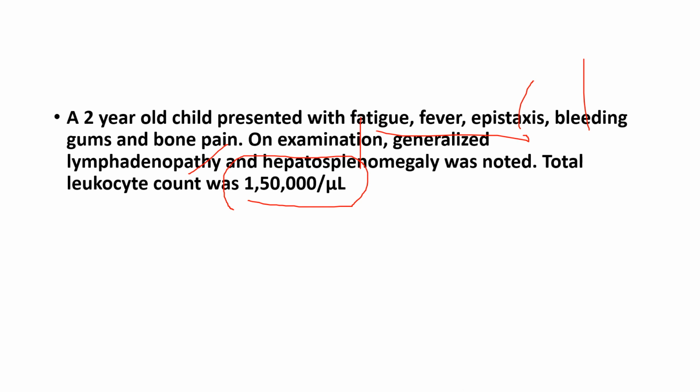So see the count, see the age. So here also they have given hepatosplenomegaly, but that doesn't mean that this is CML. Because all the other things, they don't match, but you have epistaxis and bleeding as well. So this is definitely acute leukemia, and based on the age, it is acute lymphoblastic leukemia.